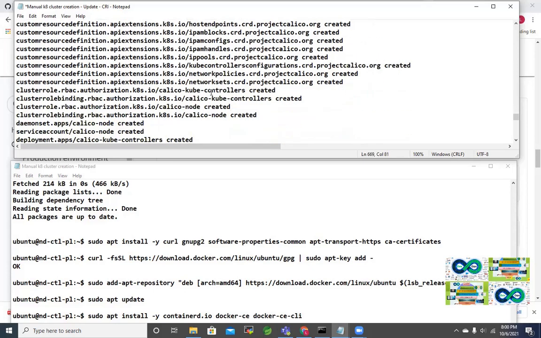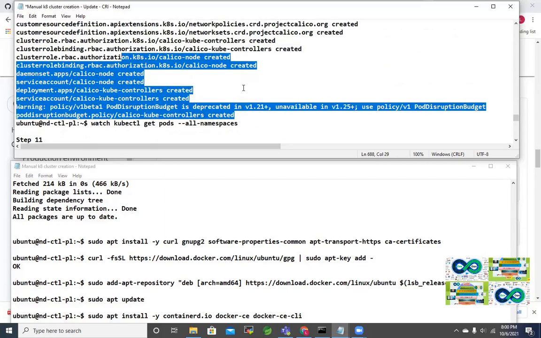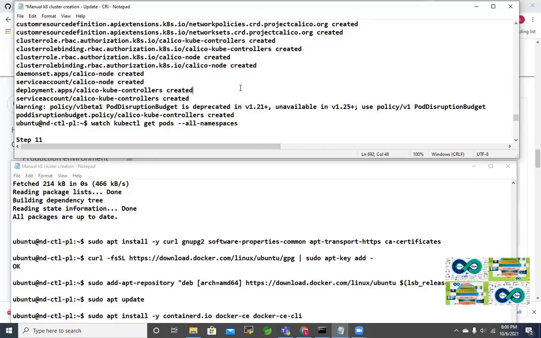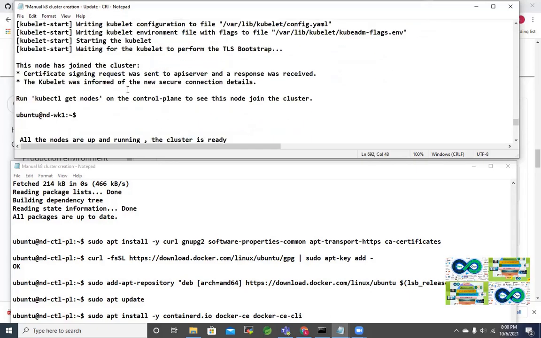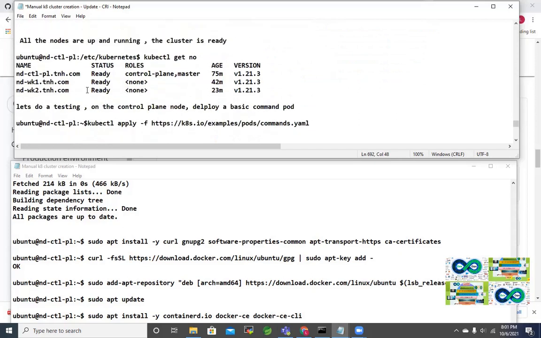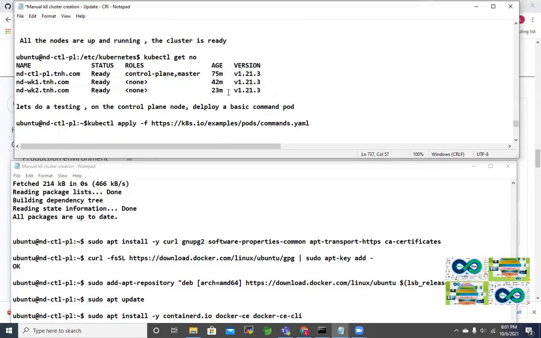You all know those things because there is no change at all, so no point in redoing them. I just want to highlight the change we are making here. If you go down to step 11, add worker nodes, and everything will succeed. Finally, you can check the nodes: the worker nodes and master node will all be ready.